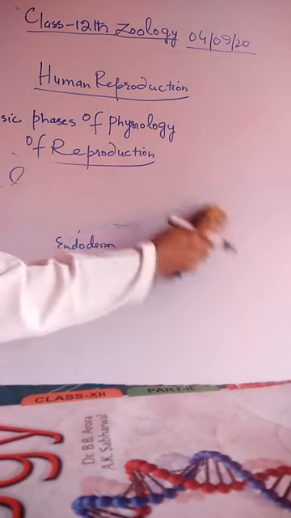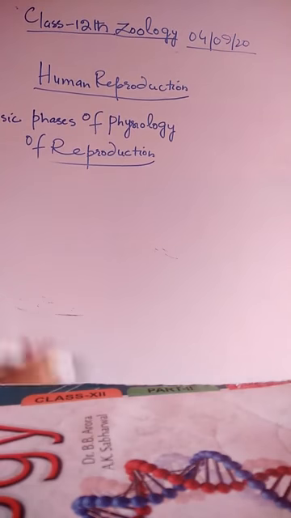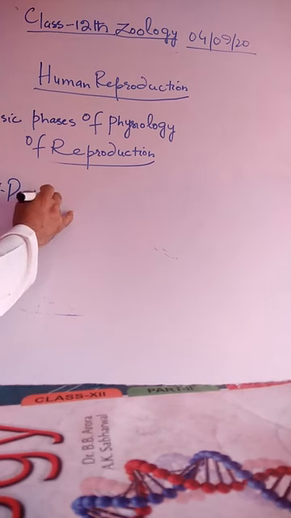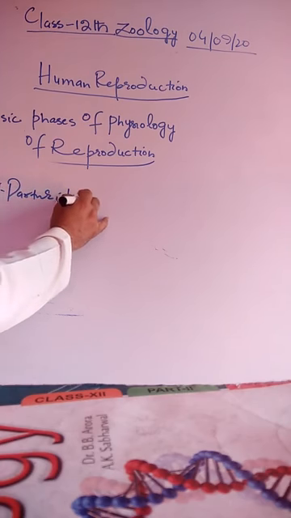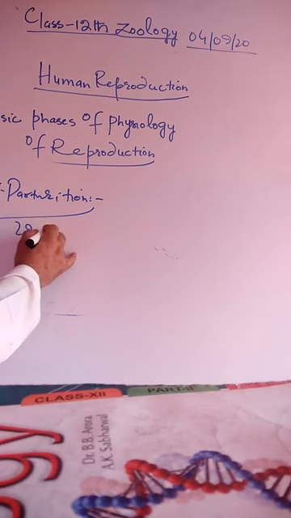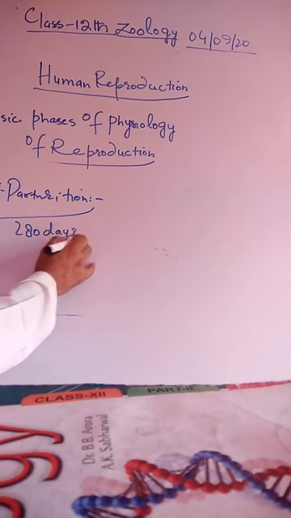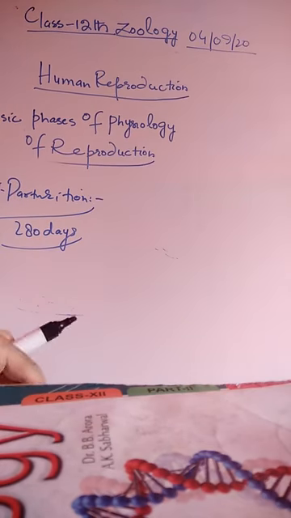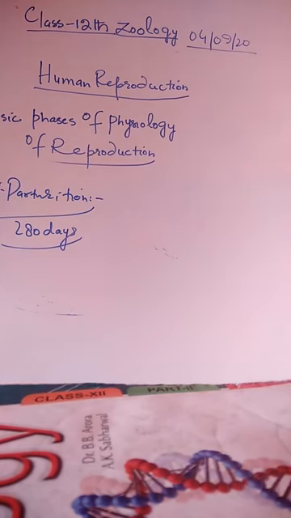There is the last stage. That last stage is called parturition, or the birth. It involves expelling of the fully formed baby from the mother's uterus after the gestation period of 280 days, or nearly 9 months. In human females, this is the last stage of the formation of and the expulsion from the uterus.